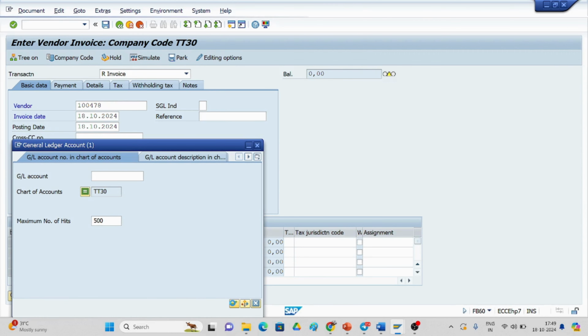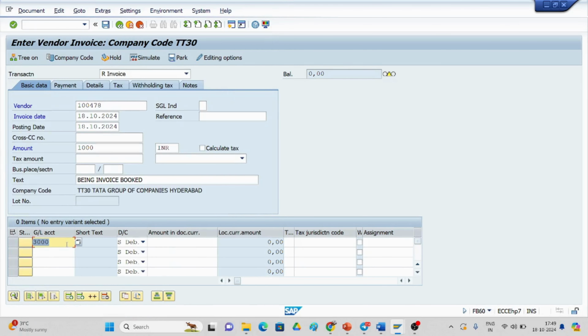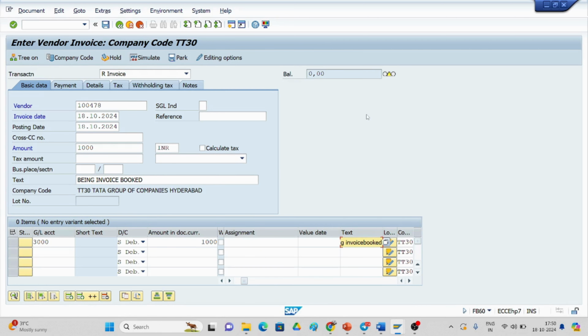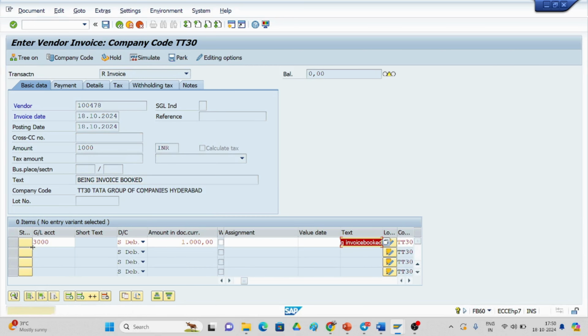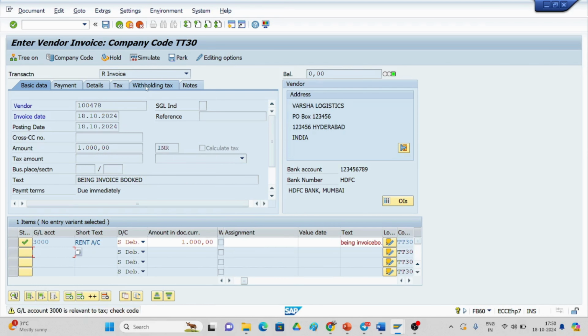So what we have to do is, there is already 3000. I am expensing for the rent, and the amount is 1000 rupees I am giving here. The debit should be equal to credit. This is the mandatory field over there. The text you have to give is being invoice. Just keep on pressing enter. GL account 3000 is irrelevant to tax code check. So we go with yes. This is a warning message. Just keep on pressing enter. And if you observe here, go with the withholding tax.